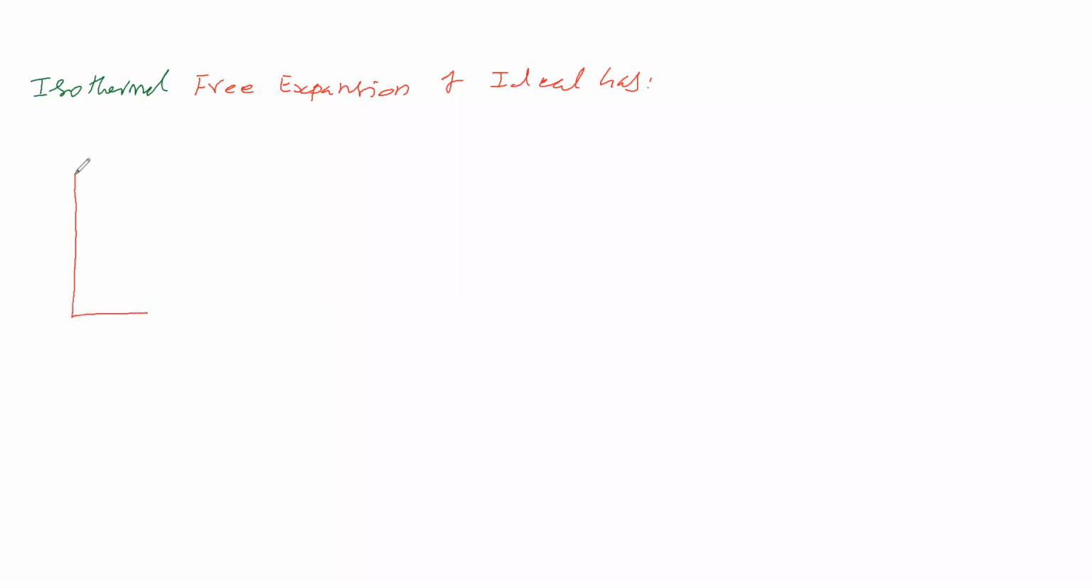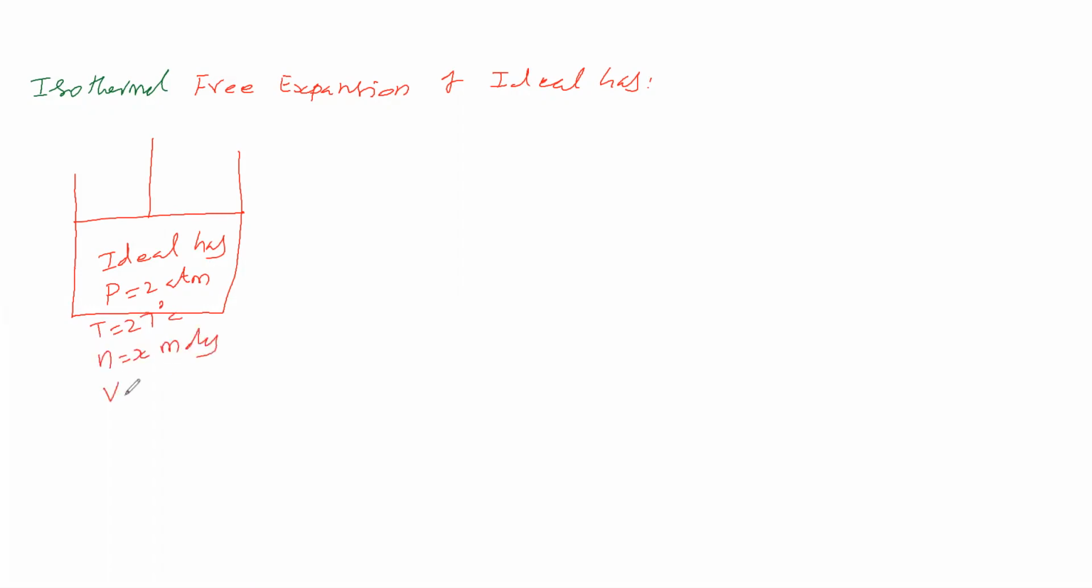Now we will take ideal gas. Here we will keep a piston. We placed a piston. This ideal gas is having some pressure, for example 1 atmosphere, and some temperature, for example 27 degrees Celsius. It is having certain moles, some x moles, and some volume V1 liter. It is undergoing free expansion.